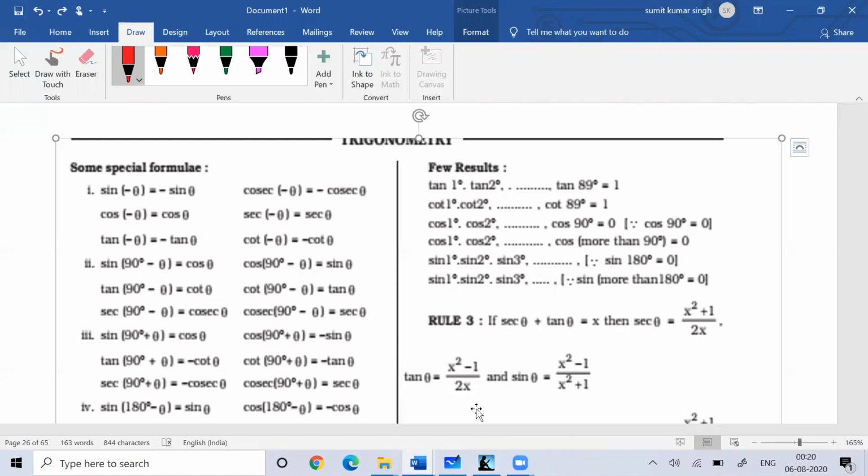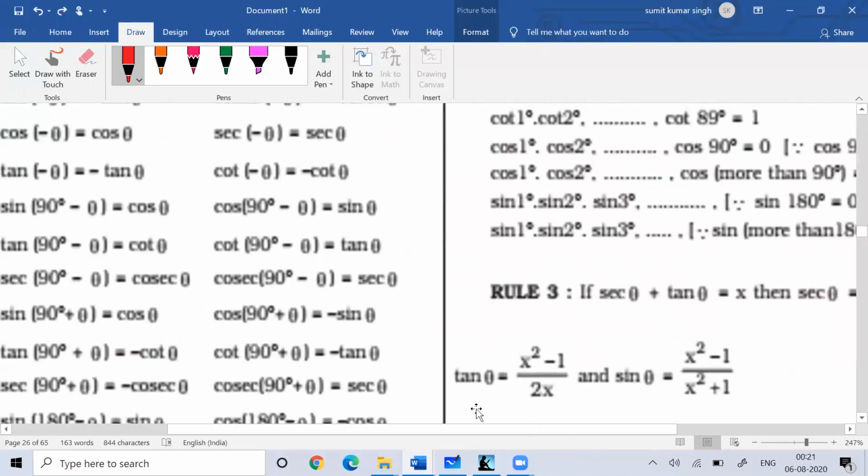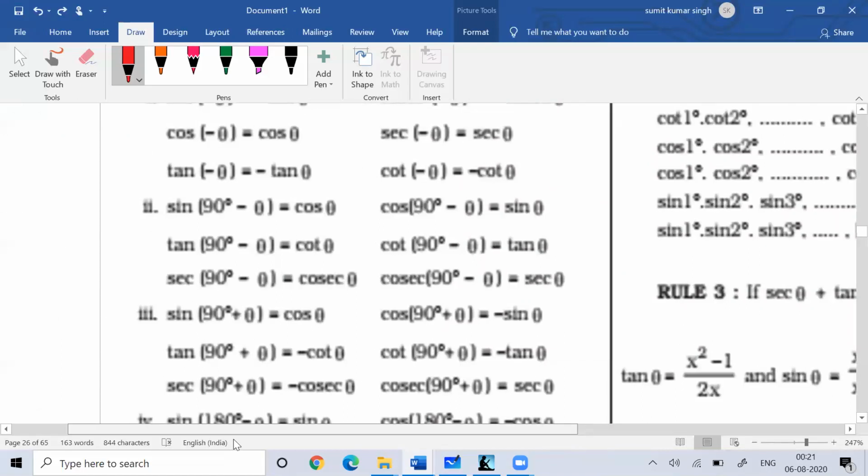Cos minus theta would be cos theta, while tan minus theta would be minus tan theta. Cosec minus theta would be minus cosec theta. Sec minus theta would be sec theta, because you are in the fourth quadrant. Then cot minus theta would be minus cot theta.